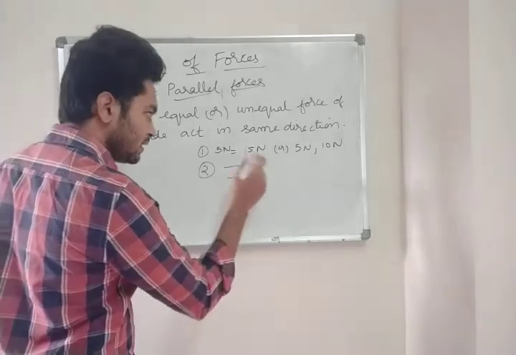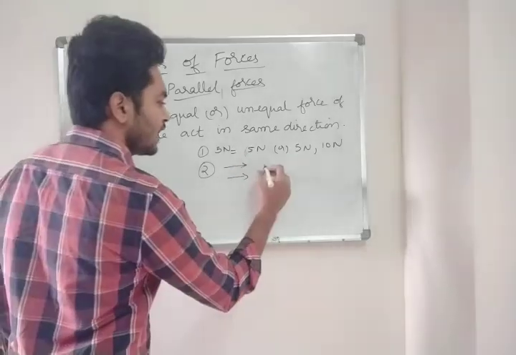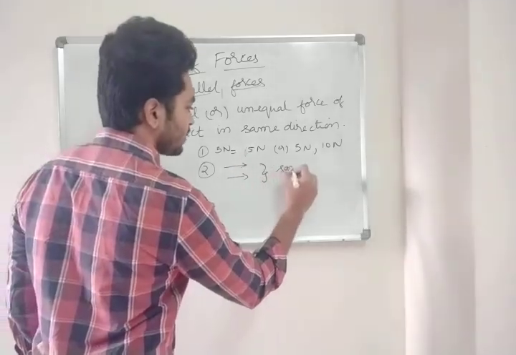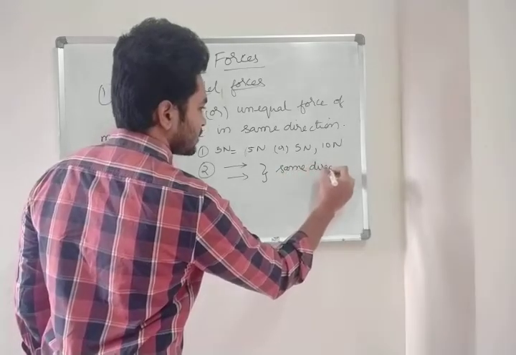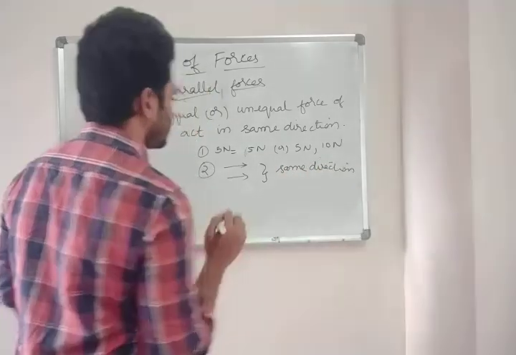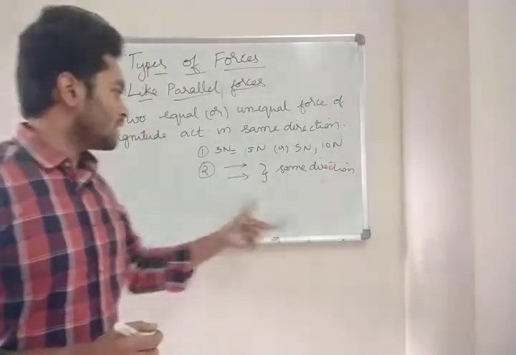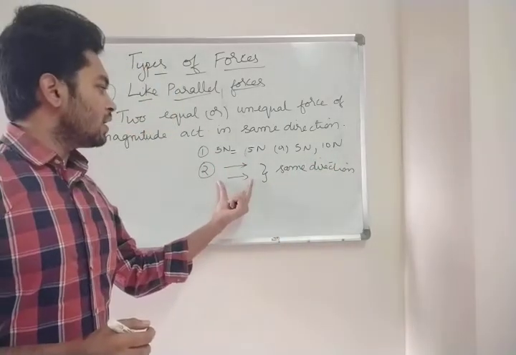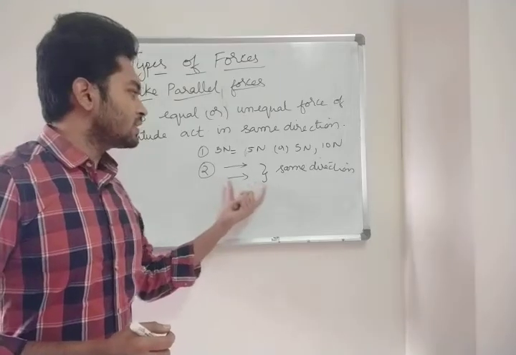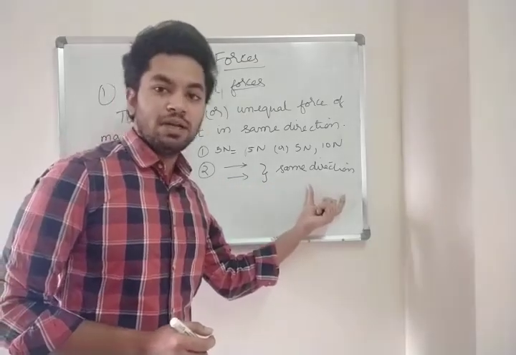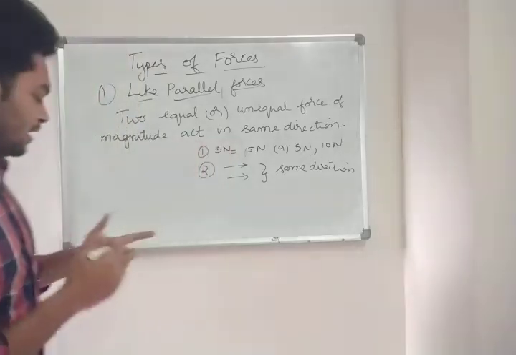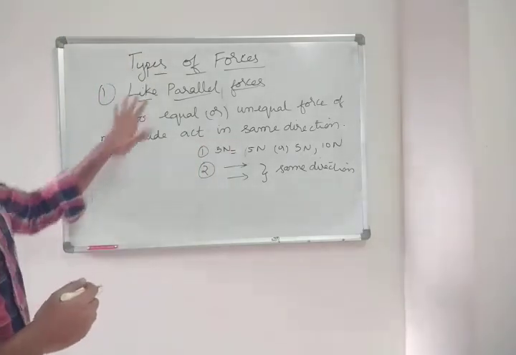And one more condition is they need to be in the same direction. The first condition is equal or unequal forces, the second is parallel, and the third is the same direction. Clear? And this is the first type of force.